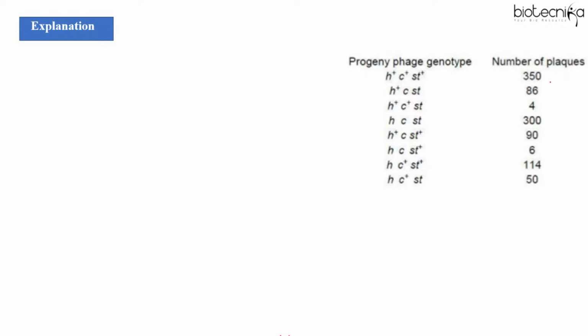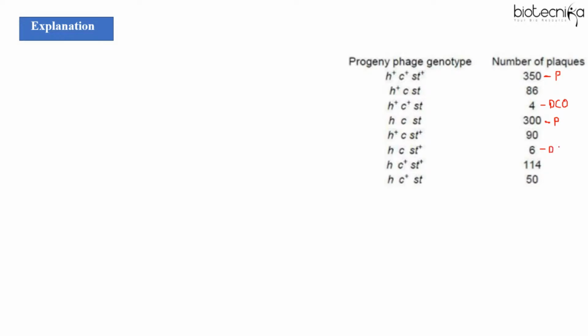Most common one is the parental combinations, right? So here most common progeny is 350 and 300. So this is parental combination. Yes, Sharda, very good. 300, 350 and 300. Saptala, very good. Anupam, yes. Red, very good. Sakina, absolutely right. Krishna, Shrivani, Neha, correct. Yes, Krishna, Lakshmi, very good. So parental and least common are these two. So these must be the double crossovers.